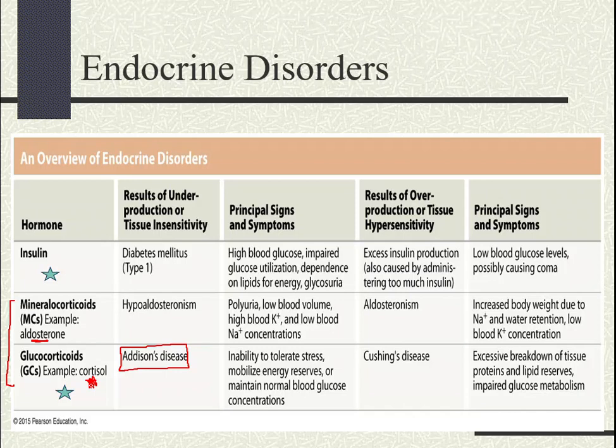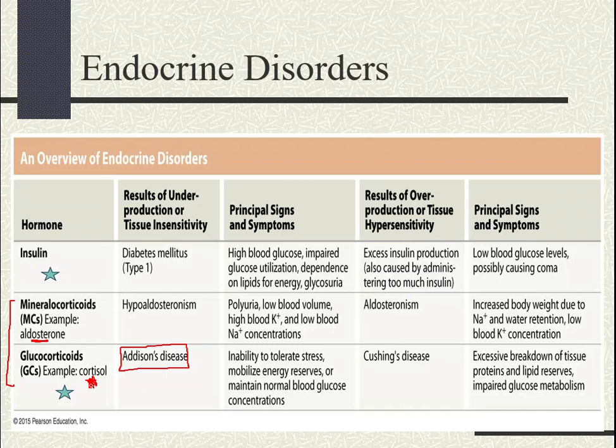Now, the main problem here, what causes the hypersecretion of cortisol, is actually the hypersecretion of ACTH by the pituitary gland. So if there is a pituitary tumor, it can cause the anterior pituitary gland to produce excessive amounts of ACTH, which can then lead to what? The hypersecretion of cortisol by the adrenal glands.